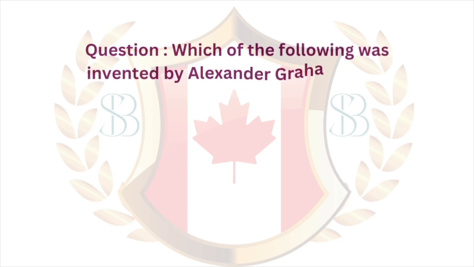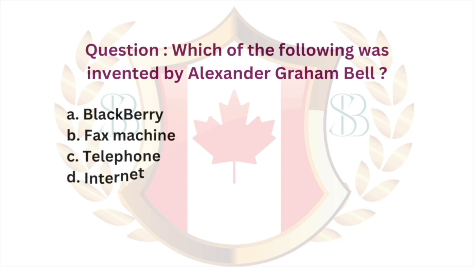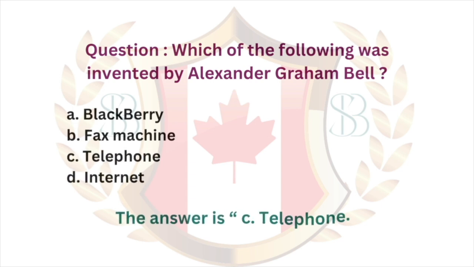Question. Which of the following was invented by Alexander Graham Bell? A, BlackBerry. B, fax machine. C, telephone. D, internet. The answer is C, telephone.